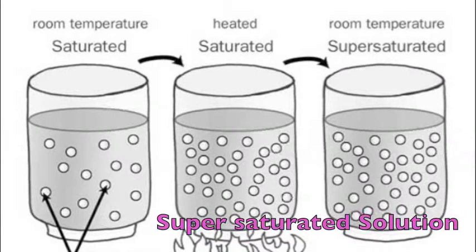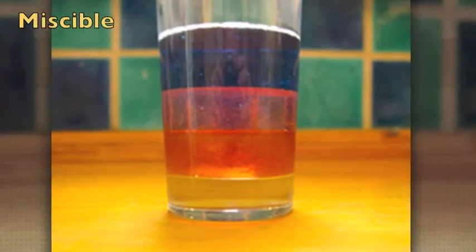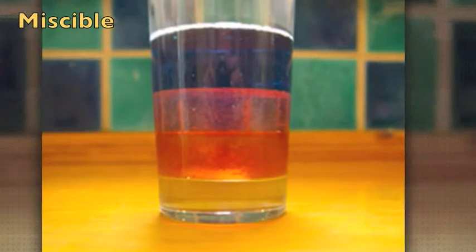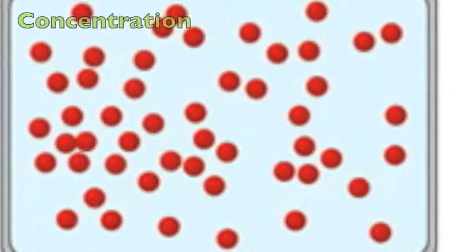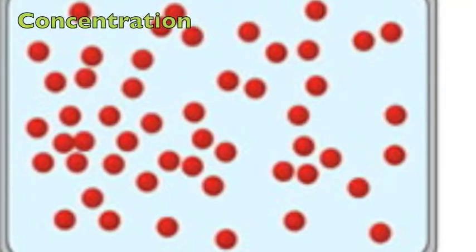Supersaturation is a state of a solution that contains more of the dissolved material than could be dissolved by the solvent under normal circumstances. Immiscible describes liquids that do not form a homogeneous mixture when added together. Concentration is the amount of a specified substance in a unit amount of another substance.